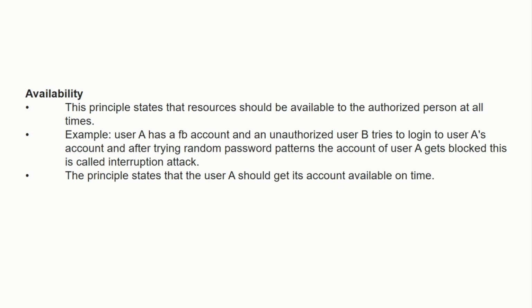So suppose B tries to attack the data of A and A finds the data unavailable whenever he wants to see or access it, that is known as interruption. Interruption is the attack on availability. So this was the last principle of security.